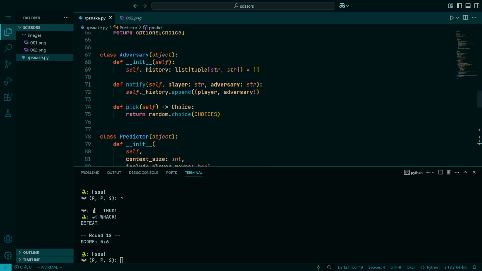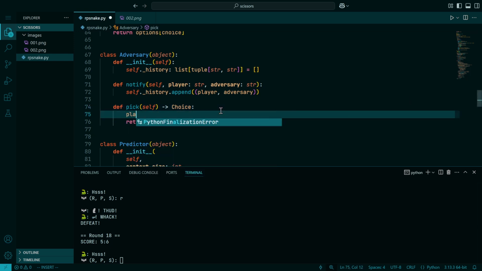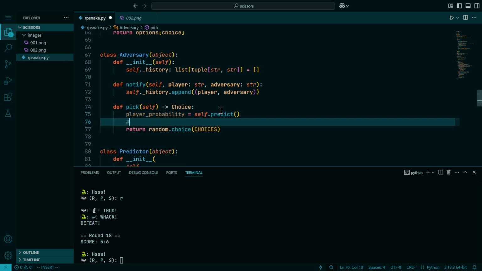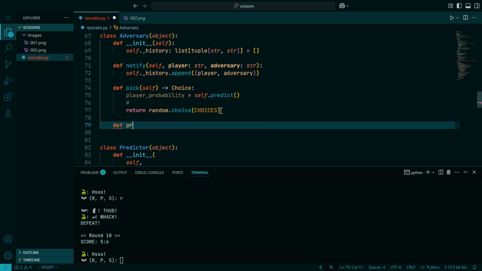Yes. So we have an adversary here. We actually want the adversary to use this information. And to do that, we're going to need to create a function that wraps the process of predicting. We'll come back to that in a moment. We haven't actually written such a function yet.